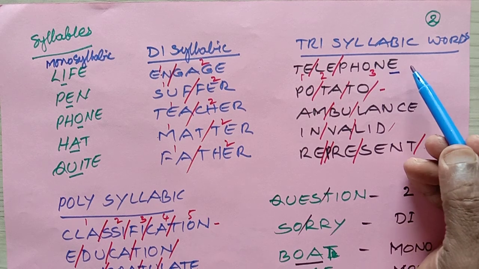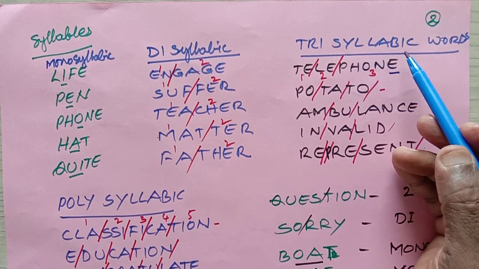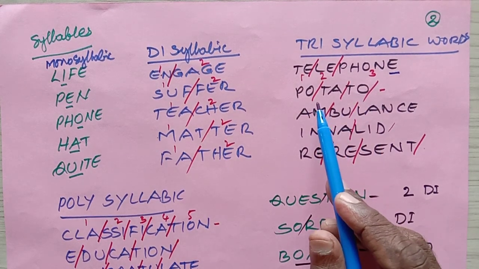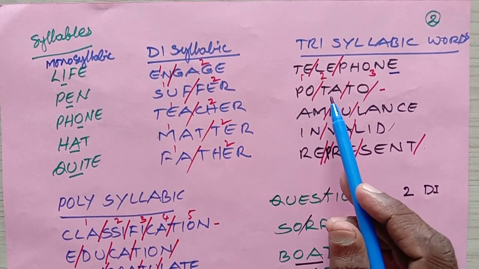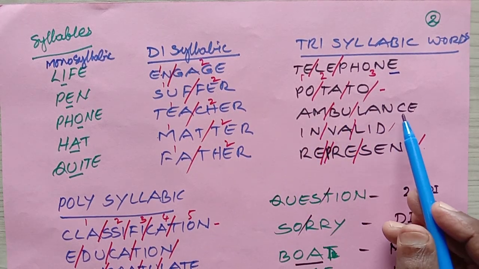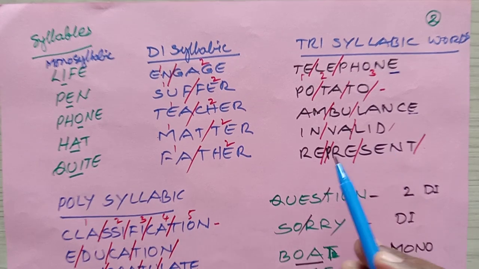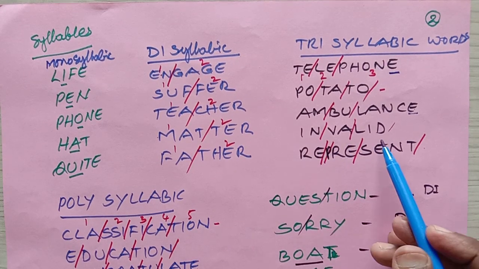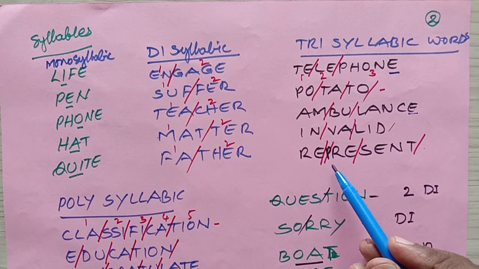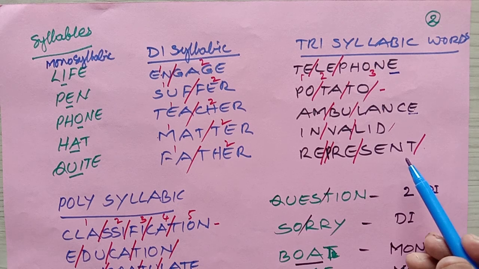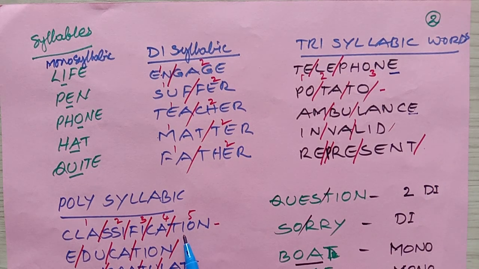We have to write it as trisyllabic words. Now, potato. How many syllables we have? Potato. The next, ambulance. E is not pronounced. Next, invalid. Invalid. Next, represent. Represent.